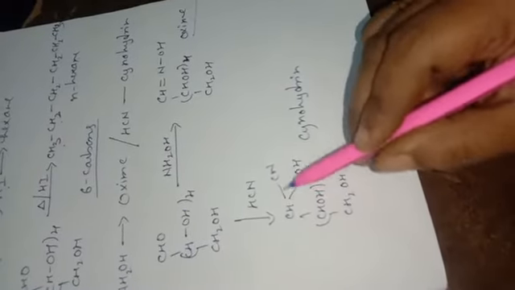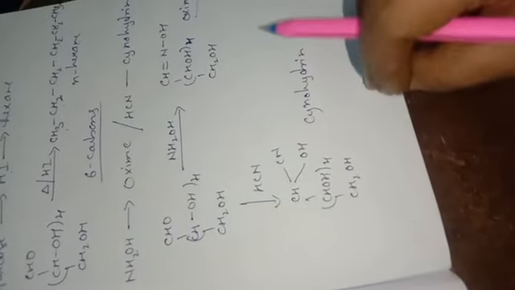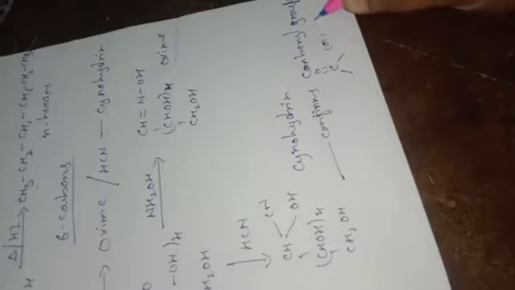What did you get from this? Here you have seen a double bond, and here also a double bond. By this, what we understand is that this reaction confirms the presence of a carbonyl group, C double bond O, in a glucose molecule. This is the second evidence.